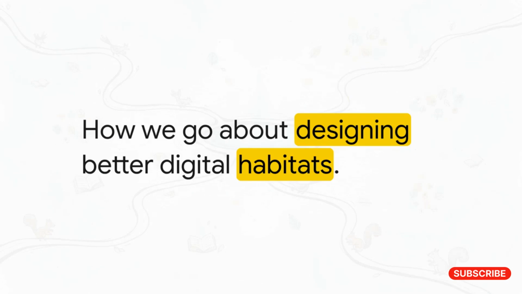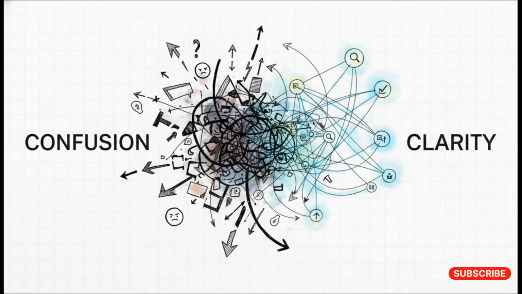Designing better digital habitats. Okay, so we know how these platforms capture our attention, but why does this actually matter for the creators, the designers, and the marketers who are building these spaces? Well, the crucial point here is that mastering information foraging theory actually solves some of the biggest, most stubborn problems in human-computer interaction. It helps us understand exactly why users click on certain links while totally ignoring others. It tells us why they abandon websites or apps in frustration.